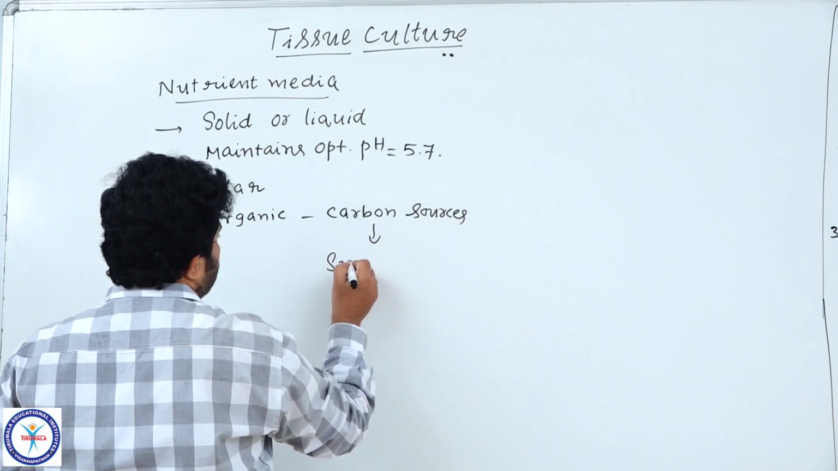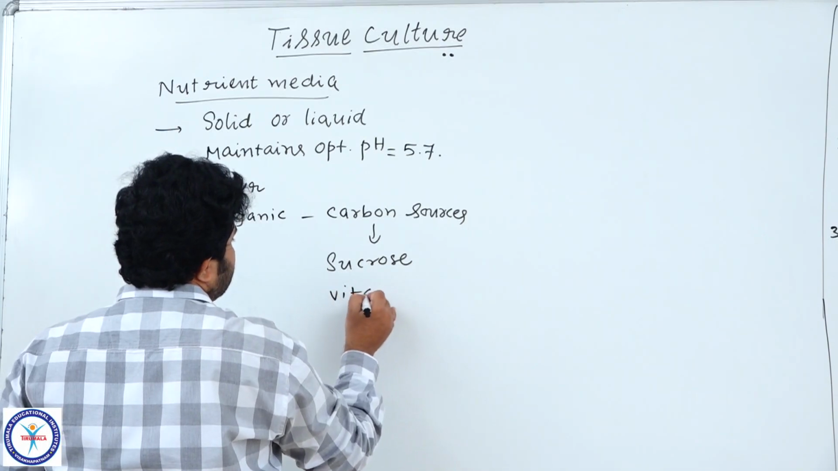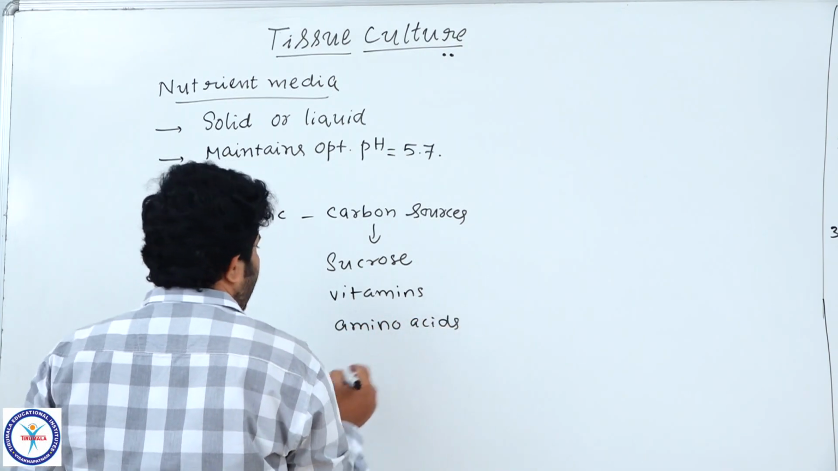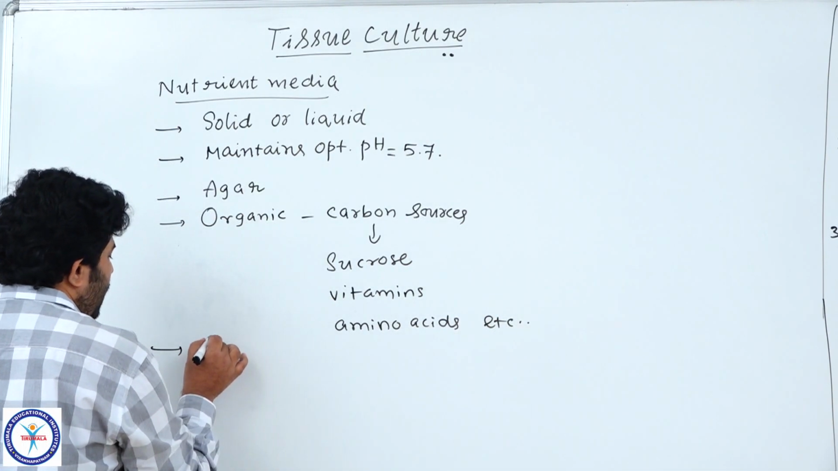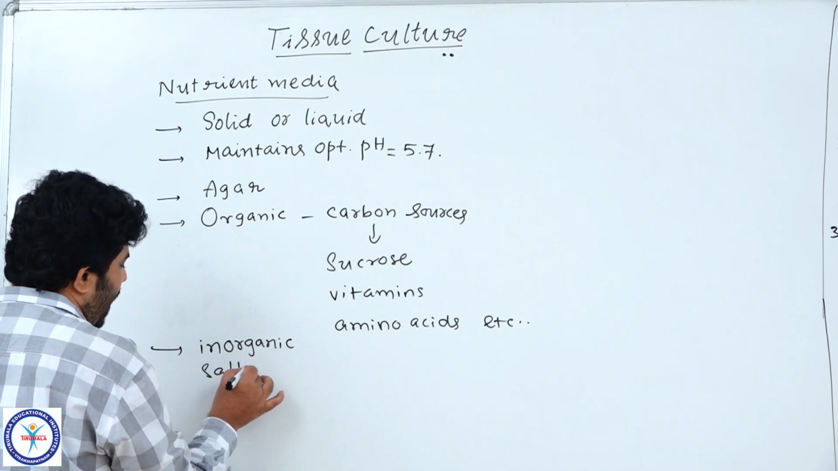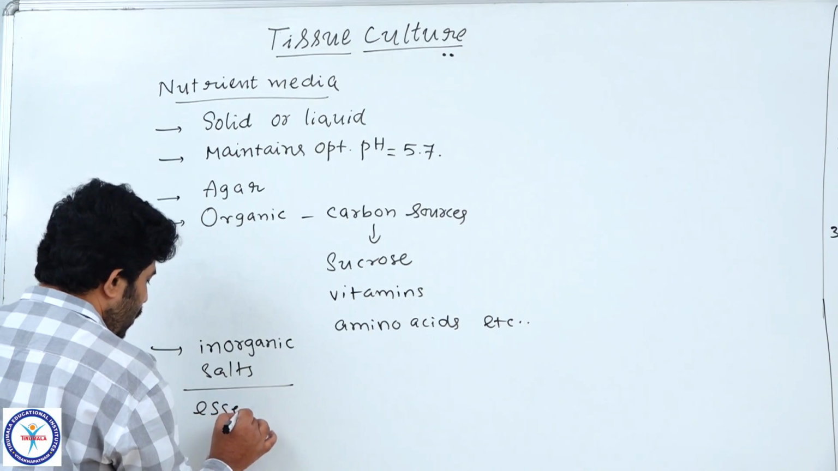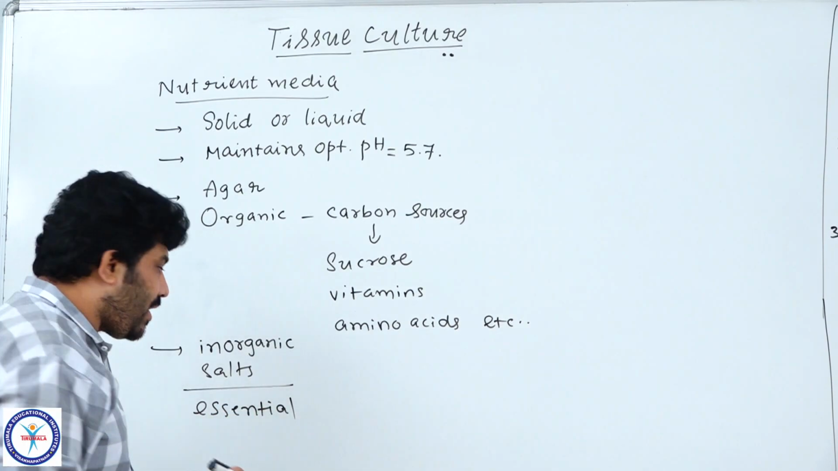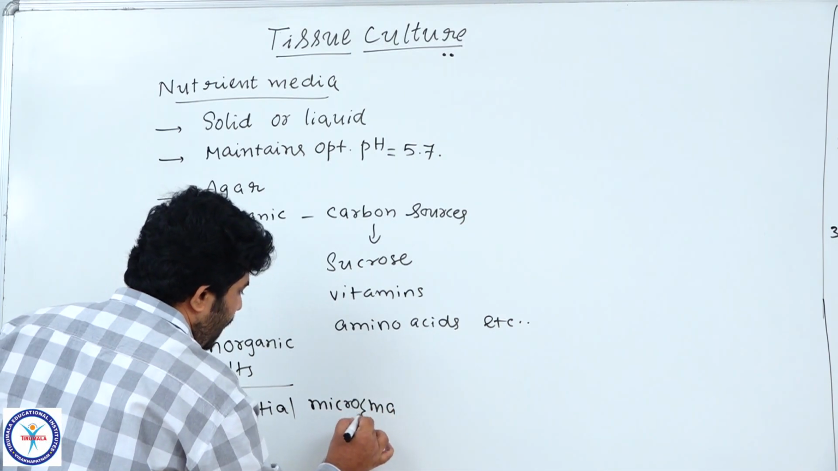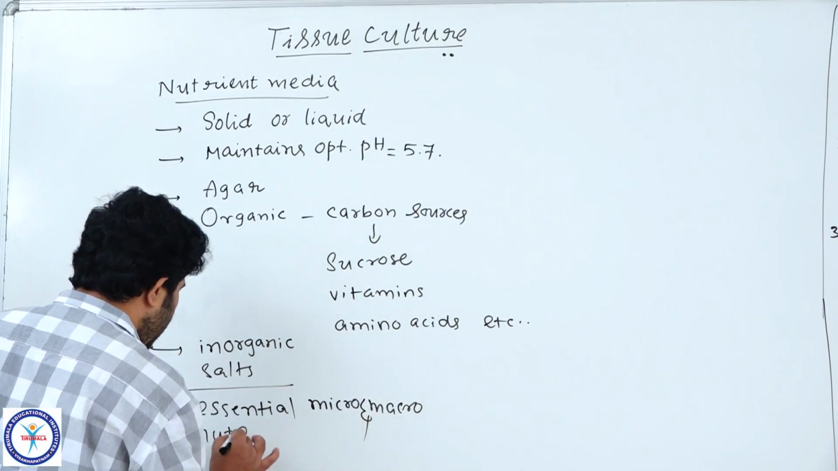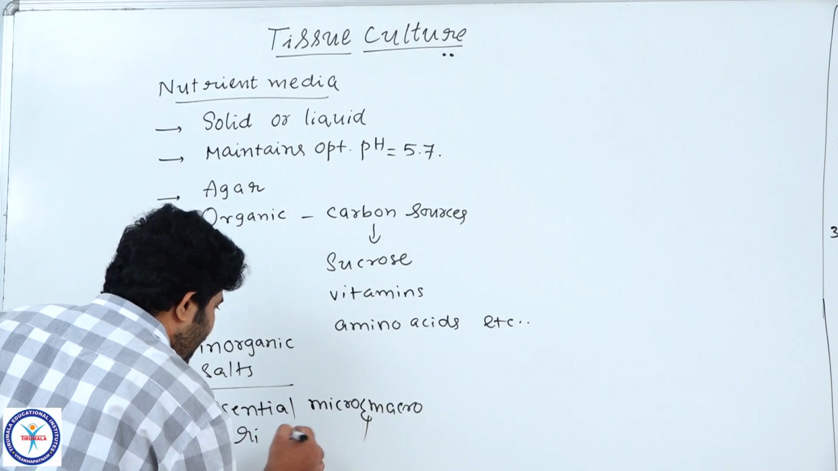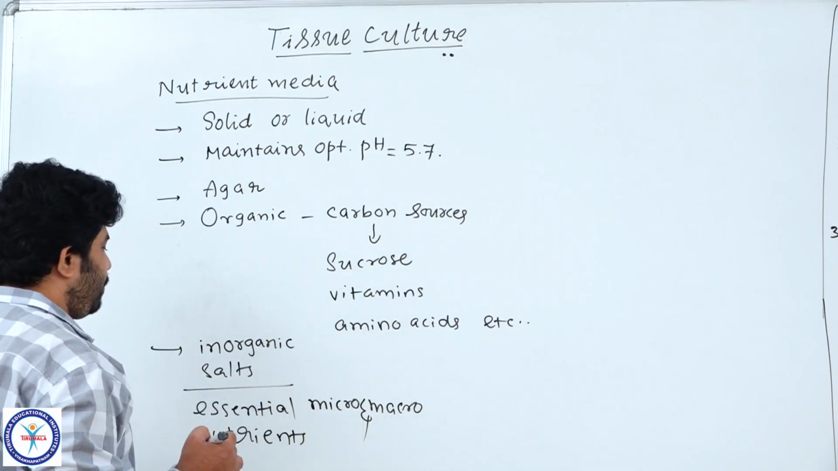These carbon sources are like sucrose, vitamins, amino acids, etc. Plus we have to use inorganic salts, minerals, like essential micro and macronutrients, such as nitrogen, potassium, phosphorus, sulfur, boron, iron, etc. All those are the nutrients we add to the nutrient media as inorganic salts.